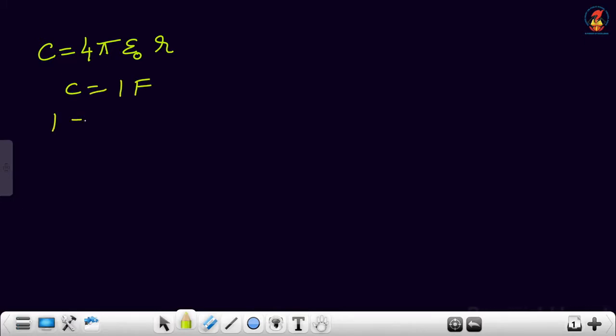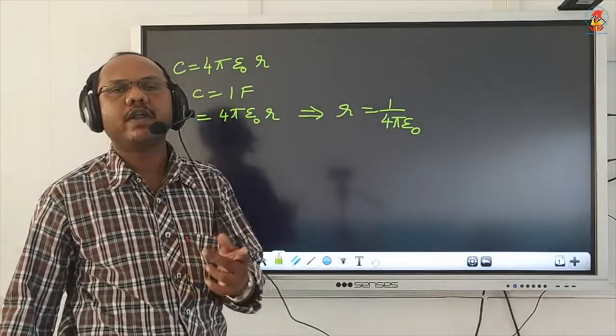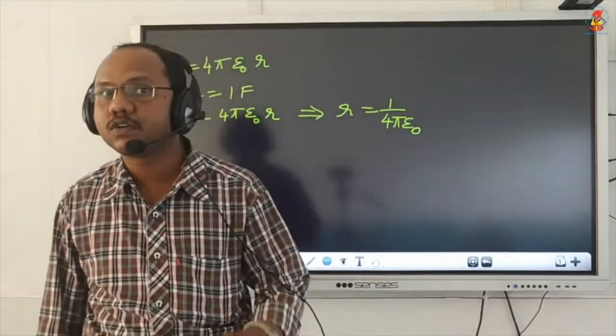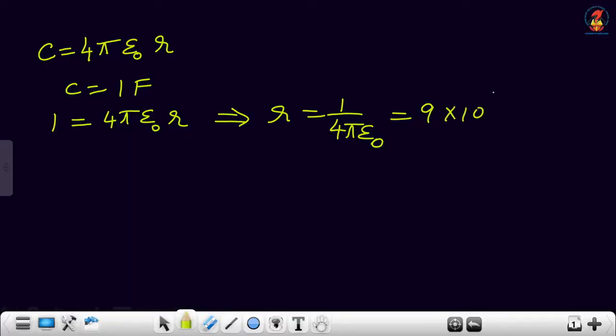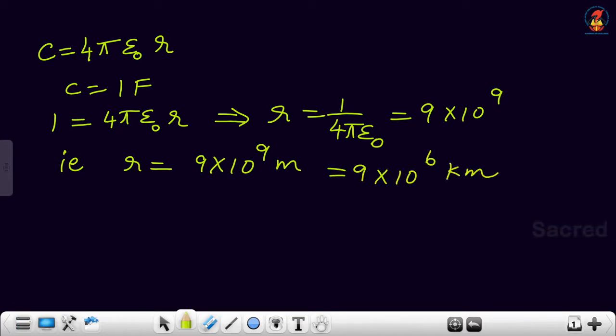So 1 is equal to 4 pi epsilon 0 r. From here, r is 1 by 4 pi epsilon 0, and we know the value of 1 by 4 pi epsilon 0 is 9 into 10 raised to 9. That is, the radius of the sphere is 9 into 10 raised to 9 meter, which means 9 into 10 raised to 6 kilometers.